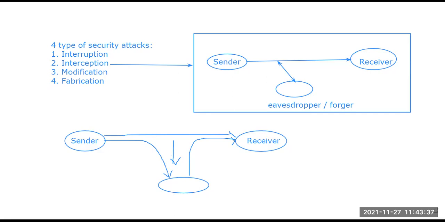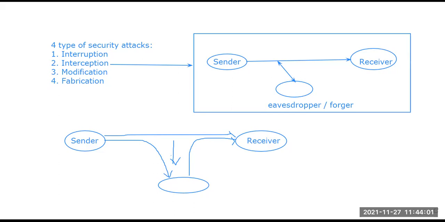So the sender sends the original data, the eavesdropper gets the original data, modifies the data, and then sends it again to the receiver. So the receiver has false data, a modified message, or content that should not be with the receiver. The receiver is not getting the original message. So this is the attack of modification.